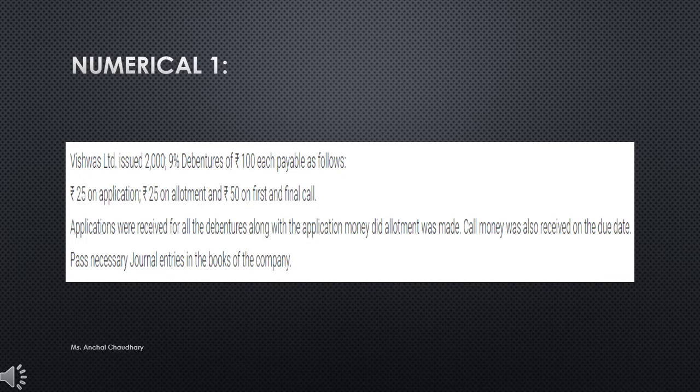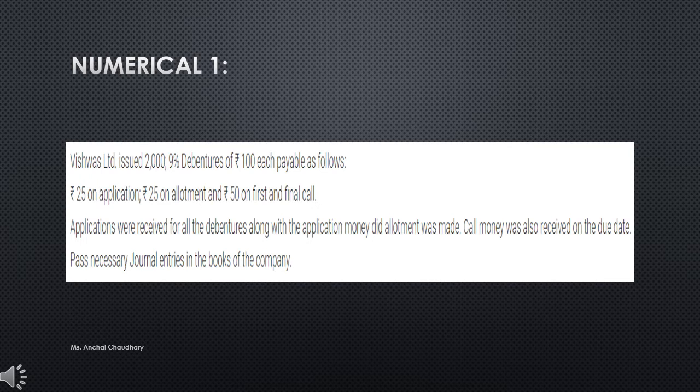Illustration number 1. Vishwas Limited issued 2000 9% debentures of 100 rupees each, payable as follows: 25 on application, 25 on allotment, and 50 rupees on first and final call. Applications were received for all the debentures along with the application money. Allotment was made. Call money was also received on the due date. Pass necessary journal entries in the books of the company.